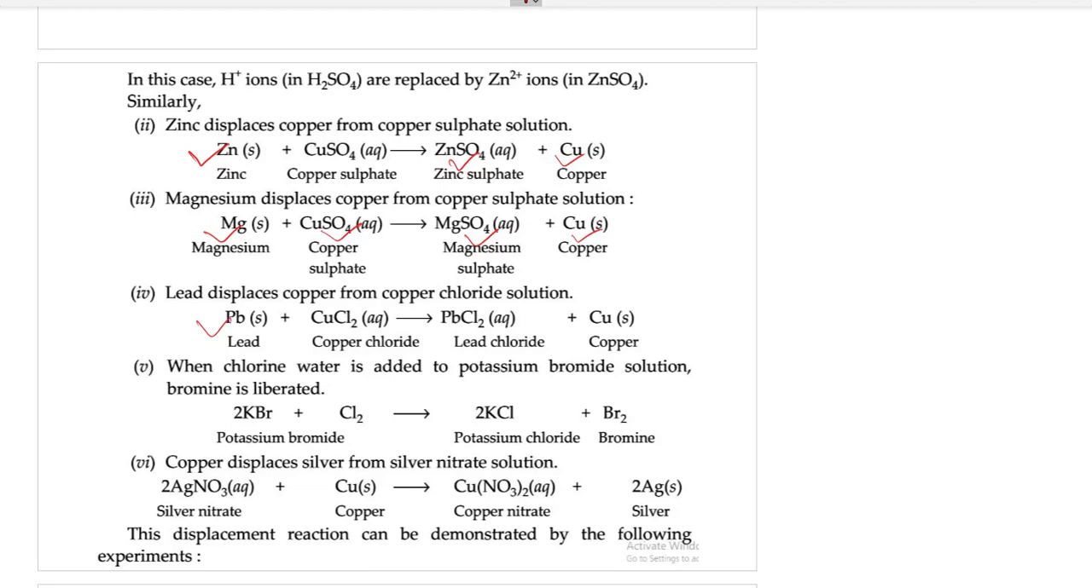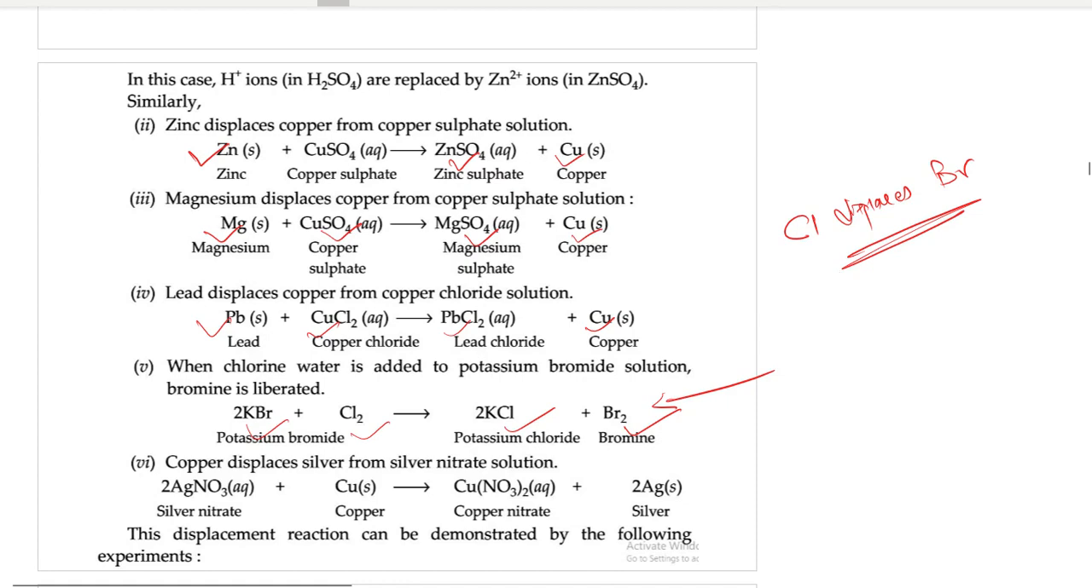More examples. Lead plus copper chloride gives lead chloride plus copper. Potassium bromide plus chlorine gives potassium chloride plus bromine. What is replacing whom over here in this equation? Whose place is taken by chlorine? Bromine's. So chlorine displaces bromine. Why does chlorine displace bromine? It is not even a metal. Chlorine is a non-metal, but it is more reactive than bromine. That's why chlorine displaces bromine.